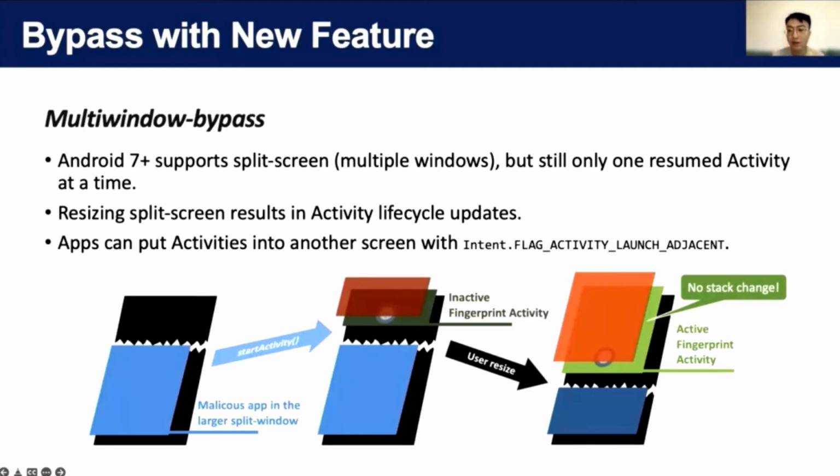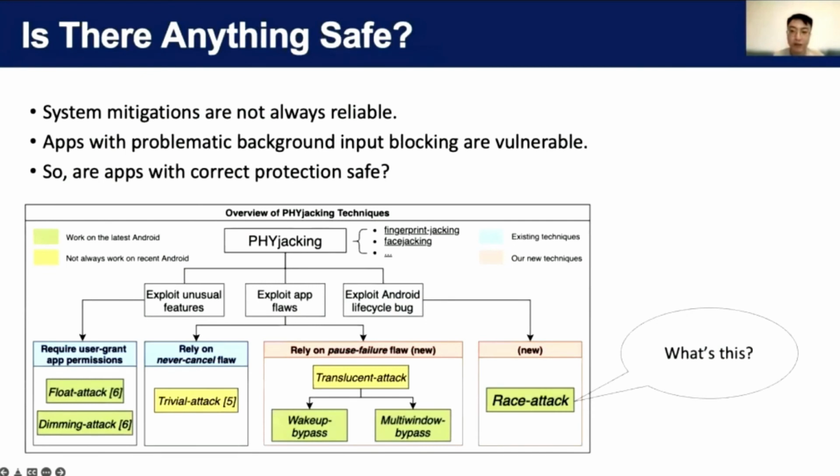So suppose the device is running in this multi-window mode. The malicious app in one window can do the confusion setup in its adjacent window. Then it can just wait for the user to interact with that window. For example, when the user resizes the window, it will be activated, and those activities inside will be resumed. Without any change in the stack, the mitigation is never triggered, despite the fact that there's a malicious covering. So system mitigations can fail and apps can have incorrect implementations.